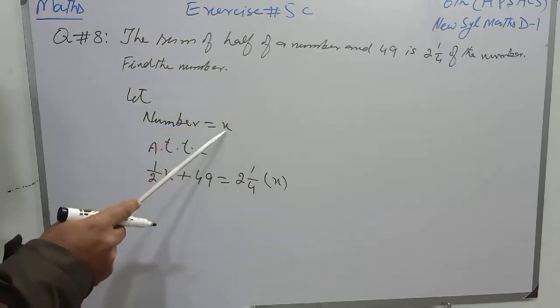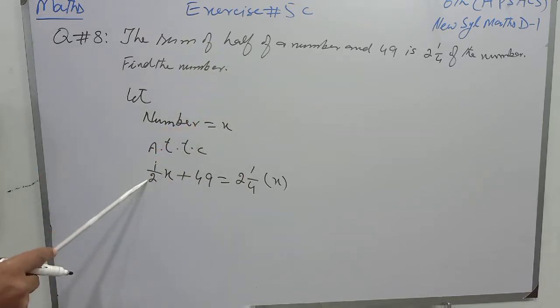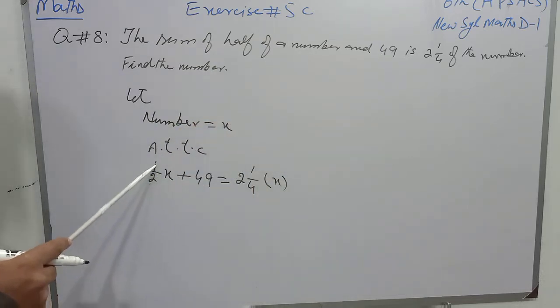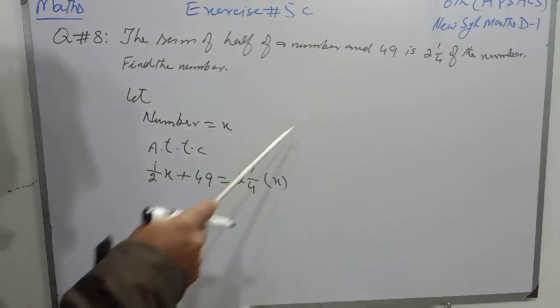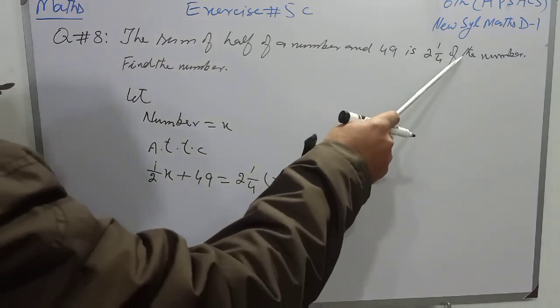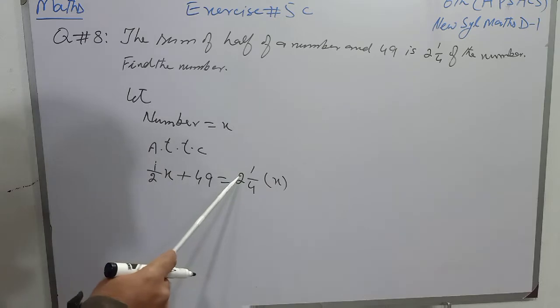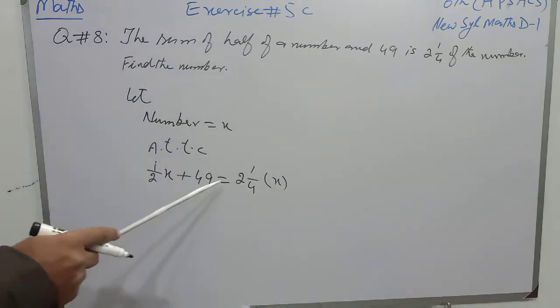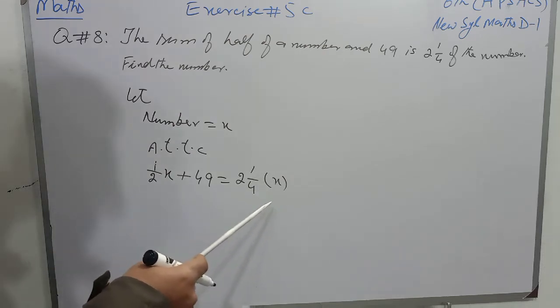Half of a number, that number is x, so its half will be 1 over 2x, and 49. So the sum of the half of the number and 49 is 2 whole number 1 over 4 of the number. This is the statement that we have to write.